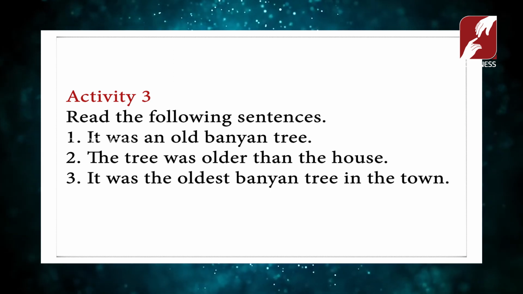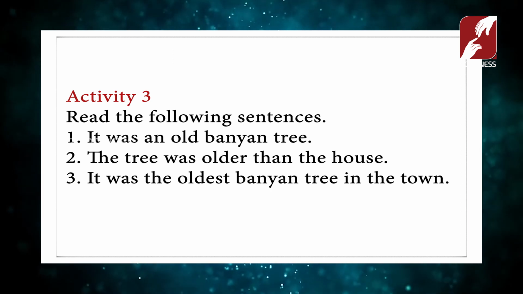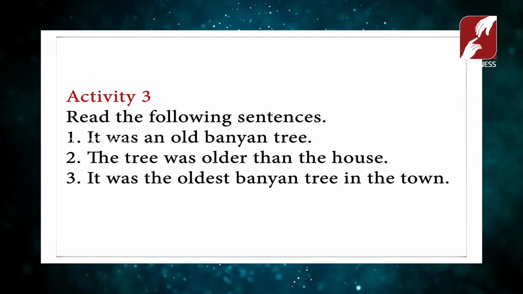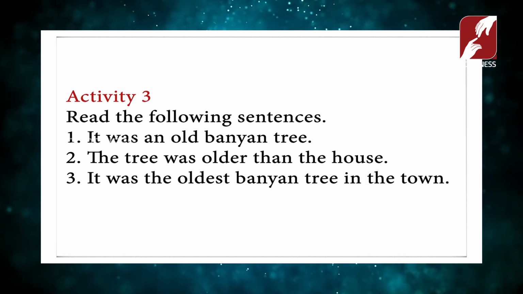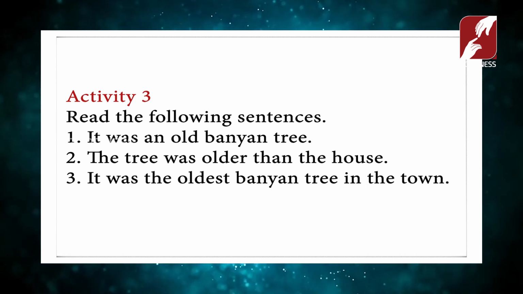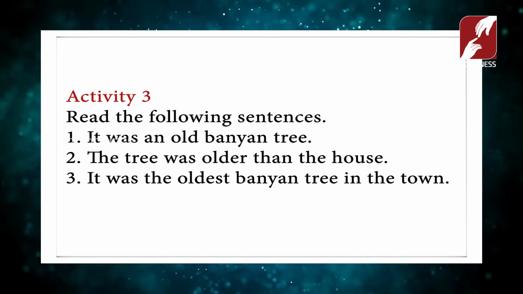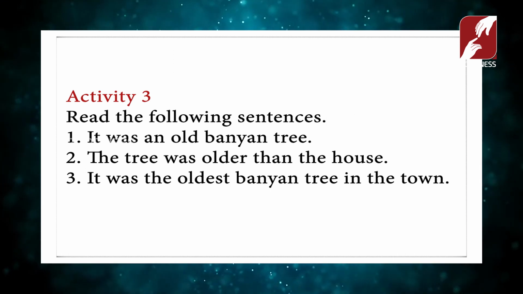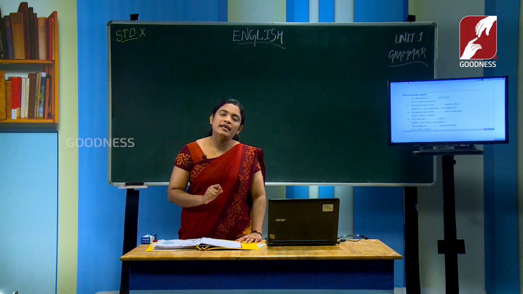The tree and the house are compared with each other, so we have to use the comparative degree. So the word older is used there. The third one: it was the oldest banyan tree in the town. There are a lot of other banyan trees in the town, but this particular banyan tree is the oldest one. Here the superlative degree is used.